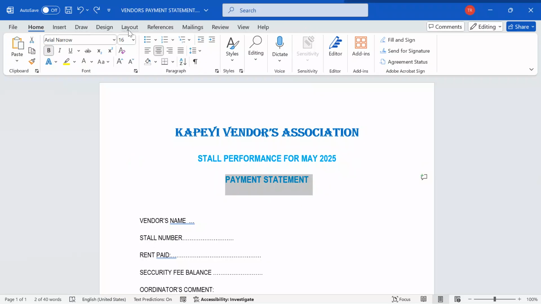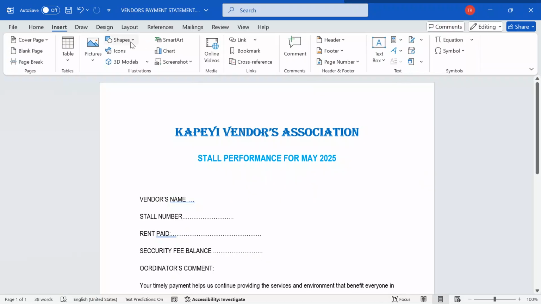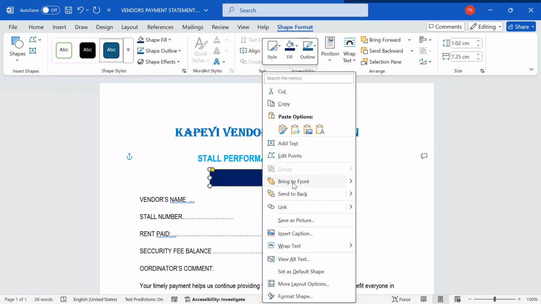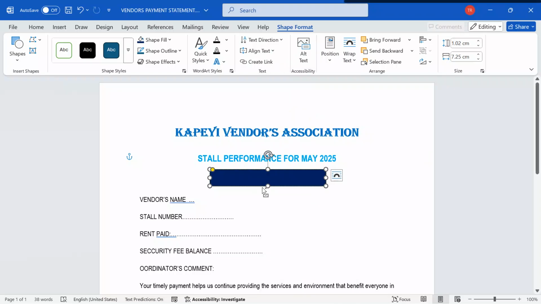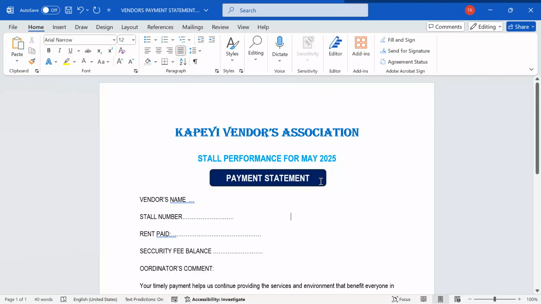Allow me to copy here, Control C to copy. I'll now erase it. I go to insert, click shapes, and insert a rounded rectangle. I apply and give it this color, and then I right click and say add text. I'm putting that there. Allow me to give it font color. I copy and paste. I'm going to give it font color white, and then I can say yes.